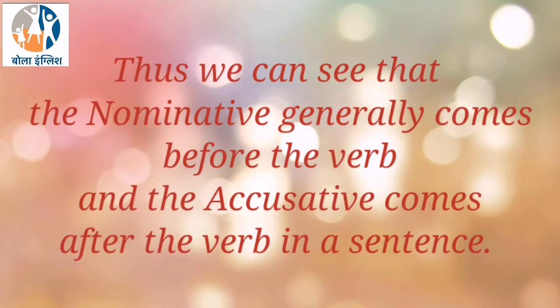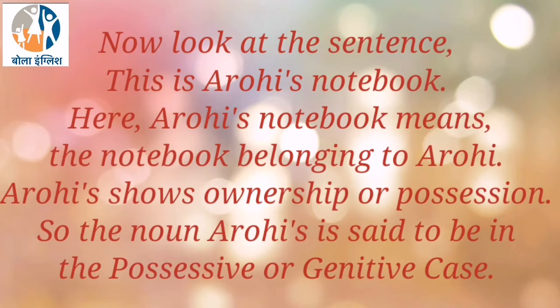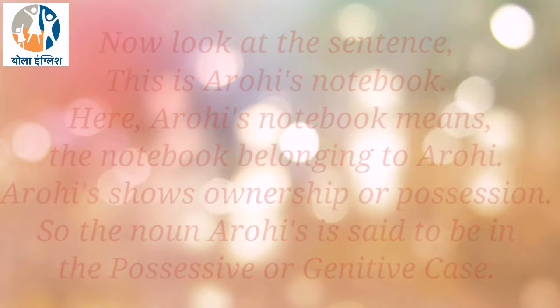Thus, we can see that the nominative generally comes before the verb and the accusative comes after the verb in a sentence. Now look at the sentence. This is Arohi's notebook. Here, Arohi's notebook means the notebook belonging to Arohi. Arohi's shows ownership or possession. So the noun Arohi's is said to be in the possessive or genitive case.